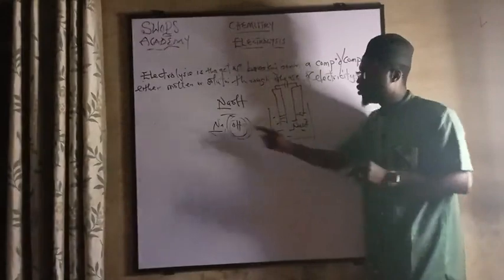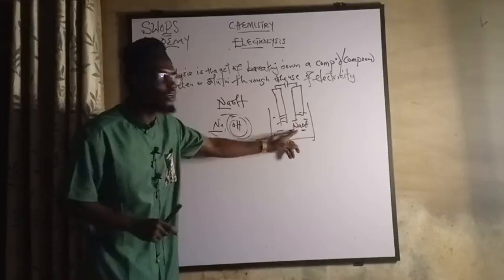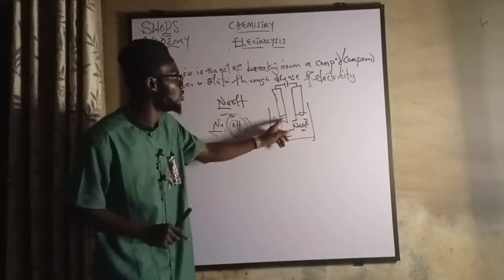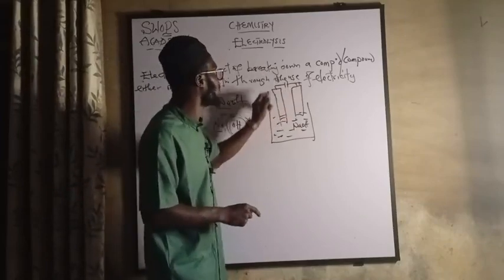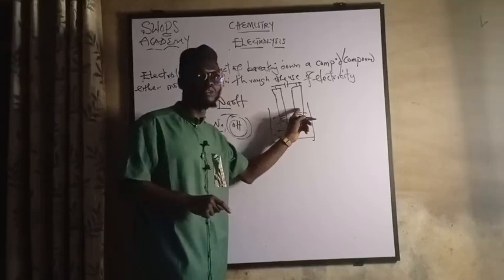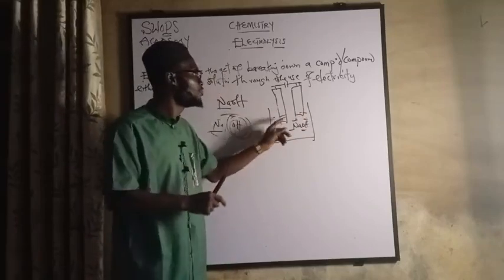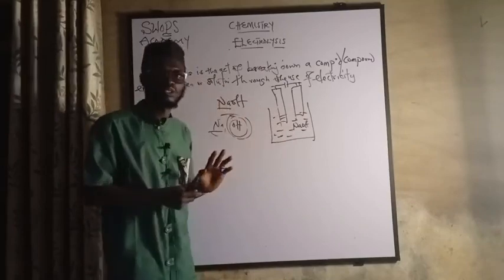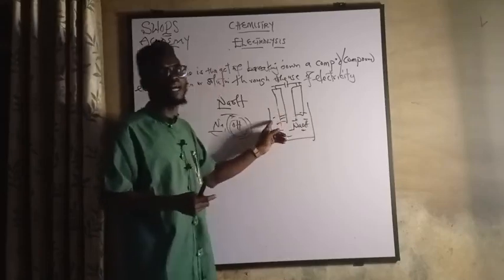What do we want to do? We want to break it down. The art of using two electrodes: let me signify, this is positive, this is negative. We call this the anode. We call this the cathode. The two of them together are what we call electrodes. So electrode is the combination of both the anode and the cathode.